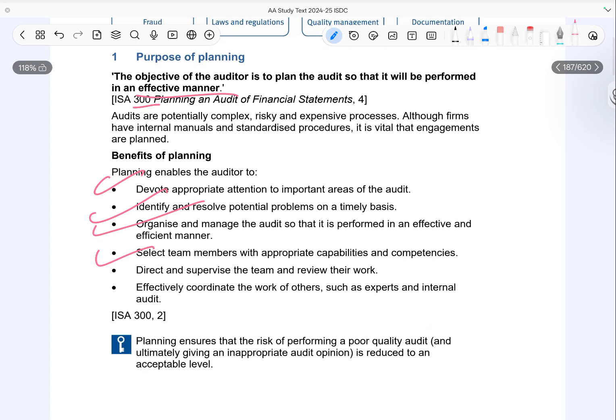In addition, planning helps in directing and supervising the audit team and reviewing the work performed. It also allows better coordination with others such as experts or internal auditors. Overall, proper planning reduces the risk of a poor quality audit and helps ensure that the auditor gives the correct audit opinion.